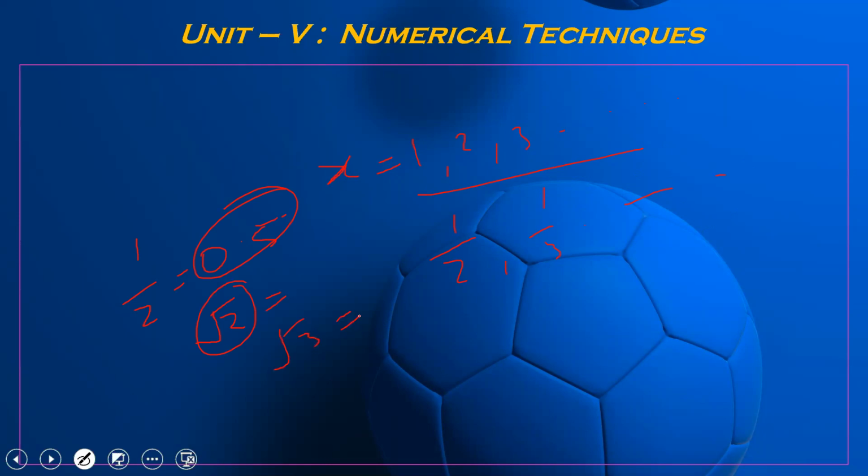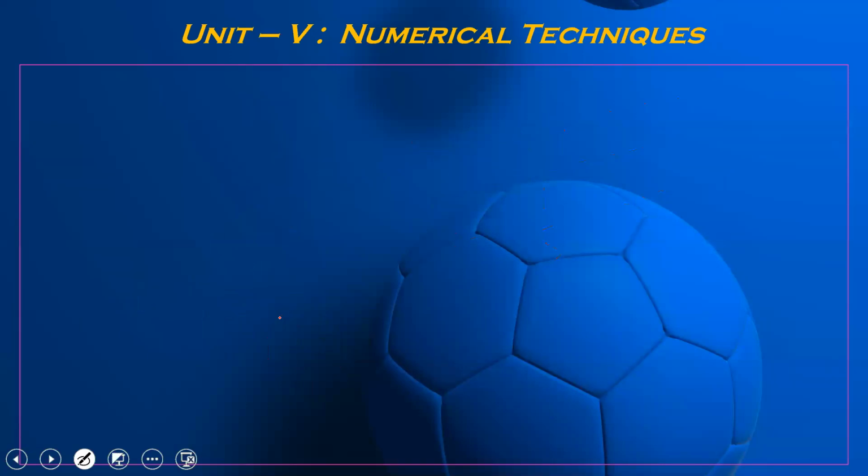So if we are getting the solution or root of the given equation in terms of an irrational number, then the very important point is the exact value, because if we are saying irrational root, it means we won't get the exact value, we get only the approximate value. So numerical techniques give us, if we have given any equation, how to find its approximate root, or the approximate solution of a differential equation or of an integral equation. So here in this unit number 5,